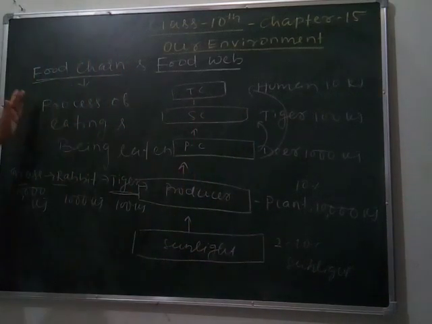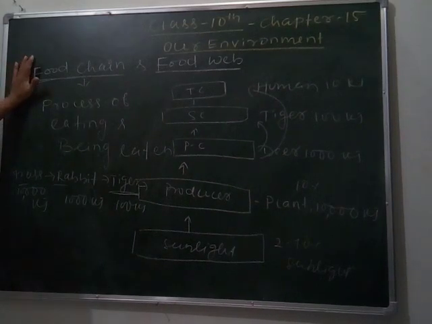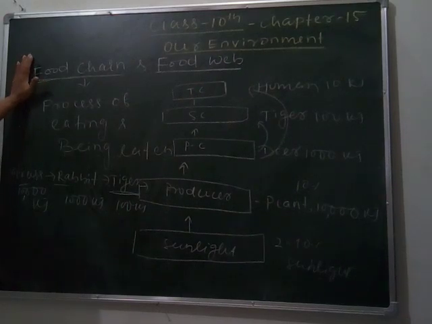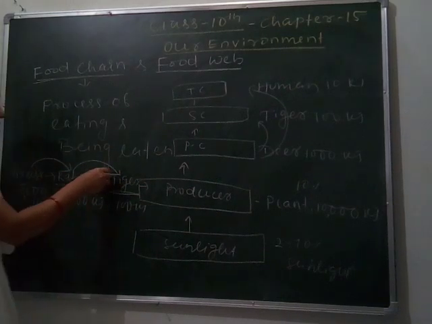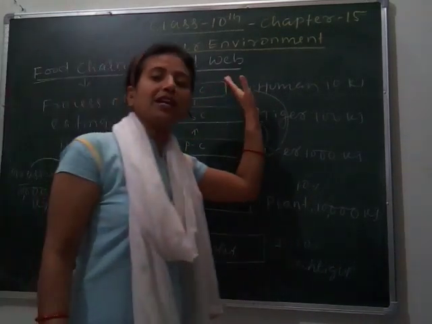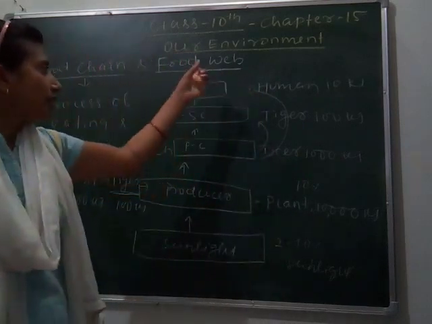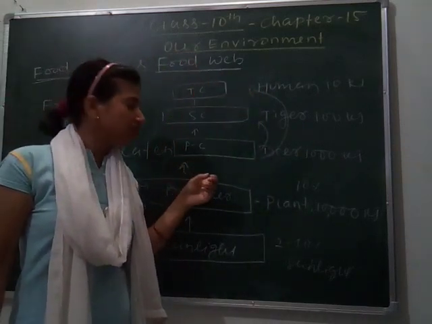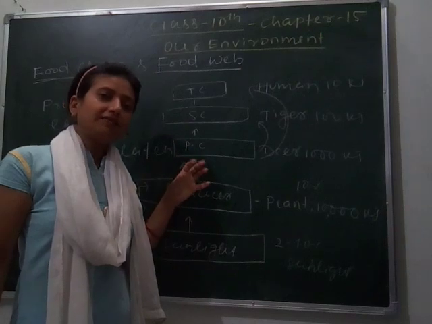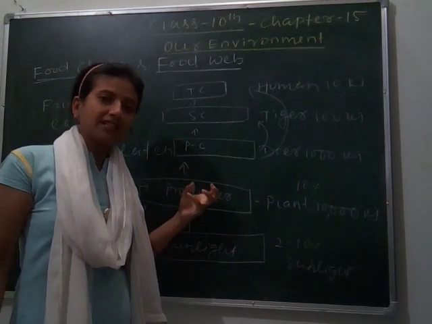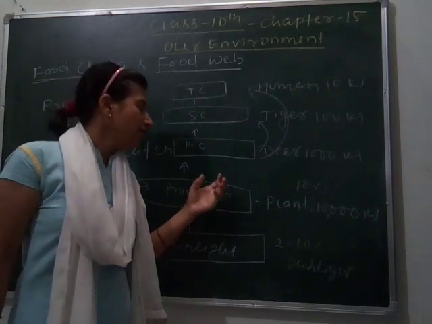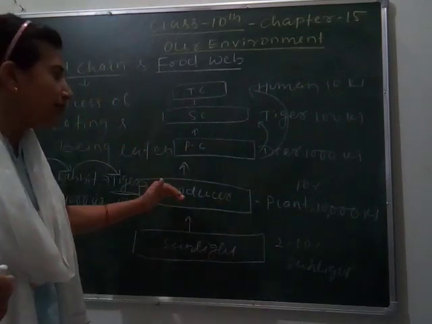So our topic is food chain. In the food chain, energy is transferred from one trophic level to another trophic level when that organism is eaten by another organism. Like your grass is eaten by rabbit, and again rabbit is eaten by tiger. So here human beings are kept in the last trophic level, that is called tertiary consumer, as it eats both grass, and grass means herbs, the products like your wheat, rice, maize, etc., pulses. They come under the grass family. That's why I am telling you grass.